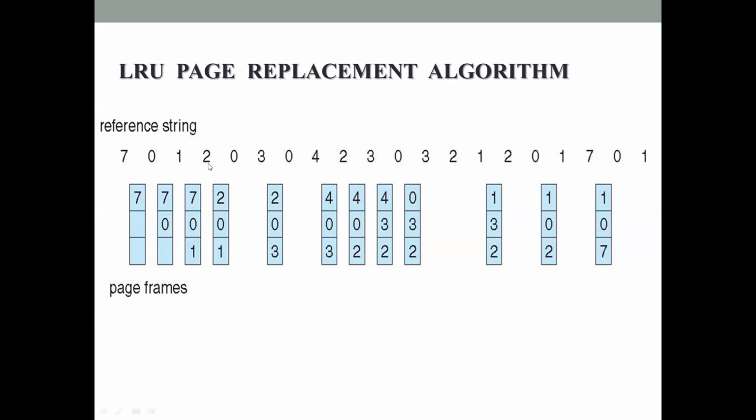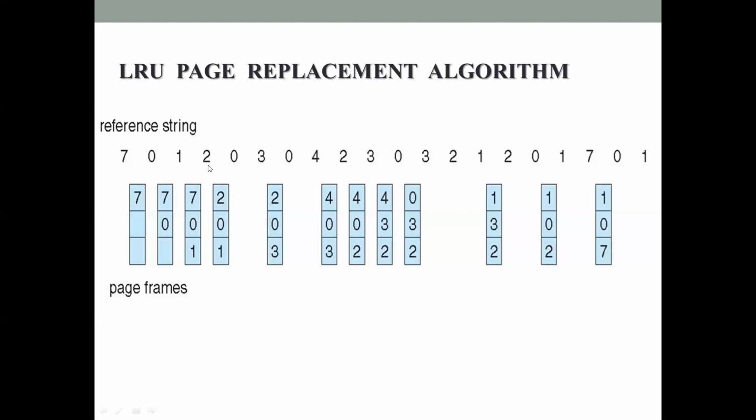Next, page number 2 is referenced by the CPU, and see here page number 2 is not there in the primary memory. So what happens? Now page number 2 has to be brought into the primary memory, and so the LRU page replacement algorithm has to select one frame for replacement. How is it going to select? What is the strategy followed here? Replace the page that has not been used for the longest period of time.